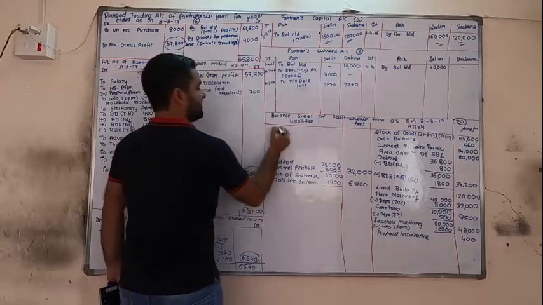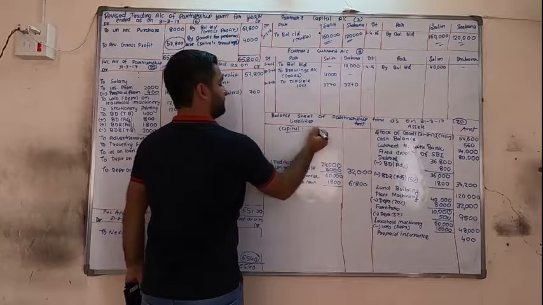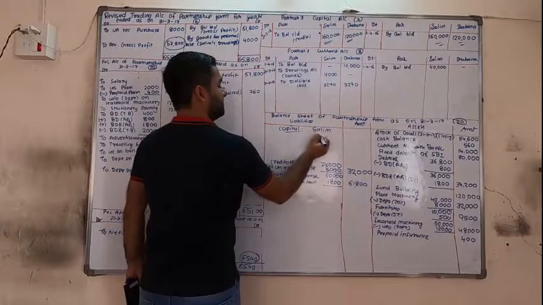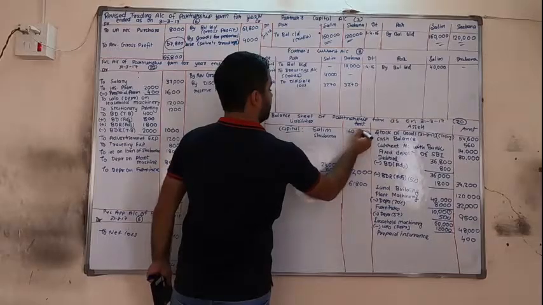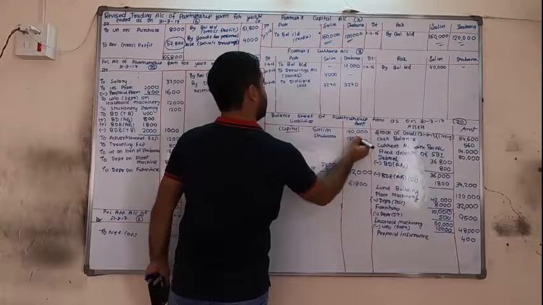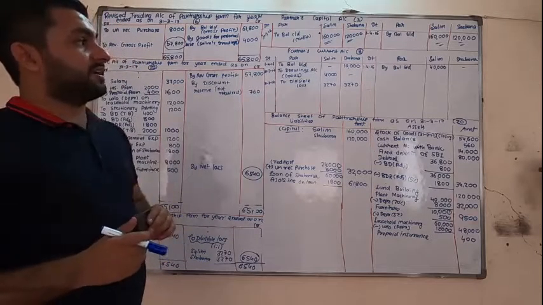This credit balance is on the liability side. Capital: Salim 1,60,000, Shaban 1,20,000. Okay, now we are thinking about the current account.